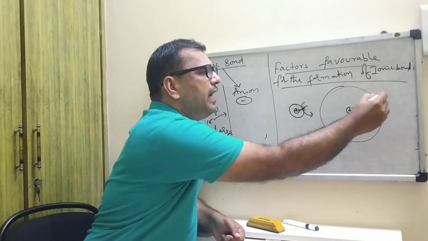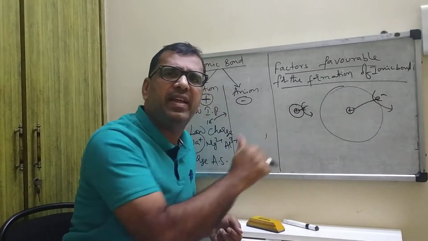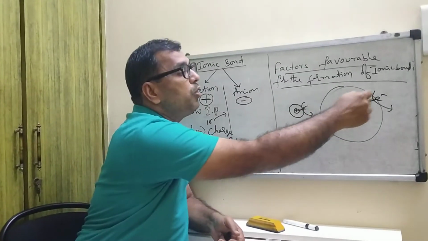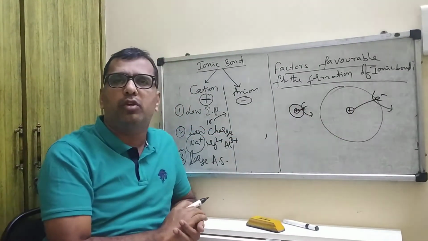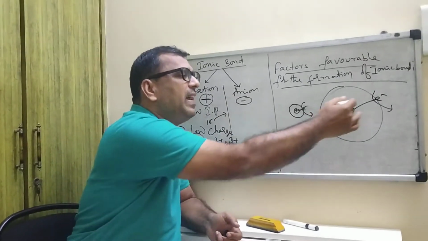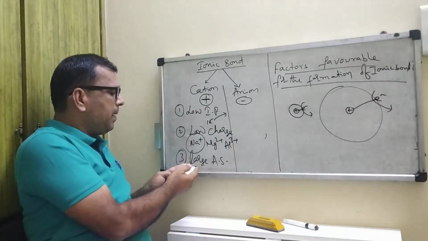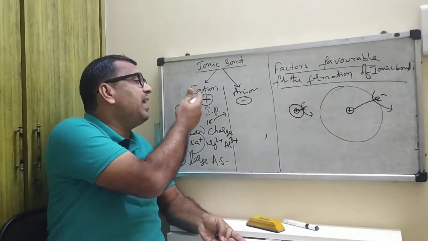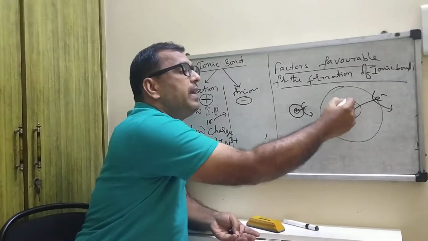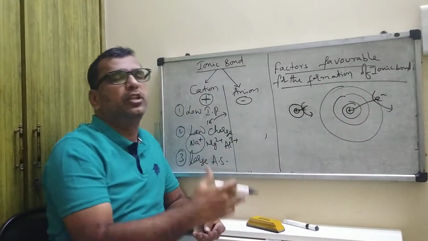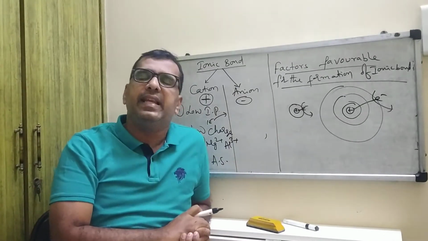In the big atom it is very easy, because the distance between the nucleus and the outermost shell increases. Large atomic size is far away from the nucleus, so we can remove the electron easily.